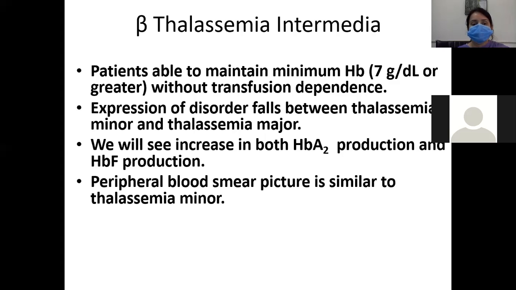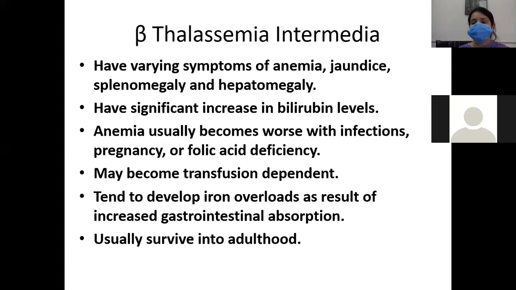This is intermediate. We will see an increase in both hemoglobin A2 production and fetal hemoglobin production, and the peripheral blood smear picture is similar to thalassemia minor. The peripheral blood smear picture will be the same. They have varying symptoms of anemia, jaundice, splenomegaly, and hepatomegaly. But they have a significant increase in bilirubin levels.